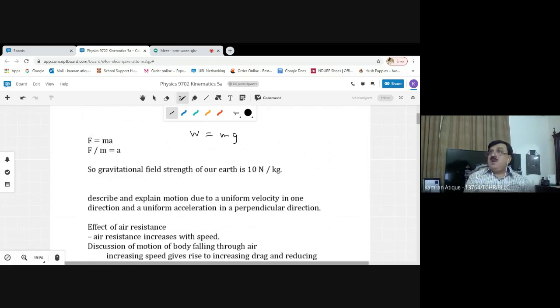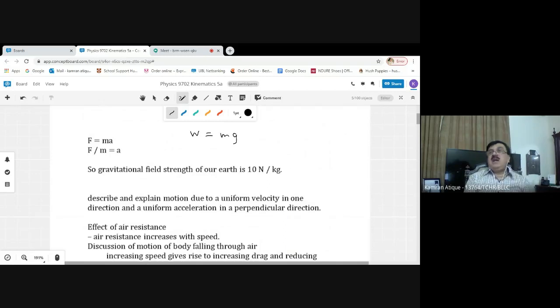It was defined in your O-level studies that gravitational field strength is the number of newtons, the amount of newton per kilogram, which is exerted by bodies like Earth. So our Earth has a gravitational field strength which is approximately equal to 10 newtons per kilogram.